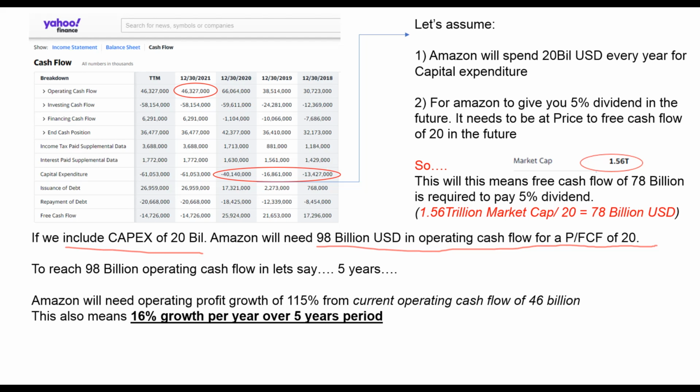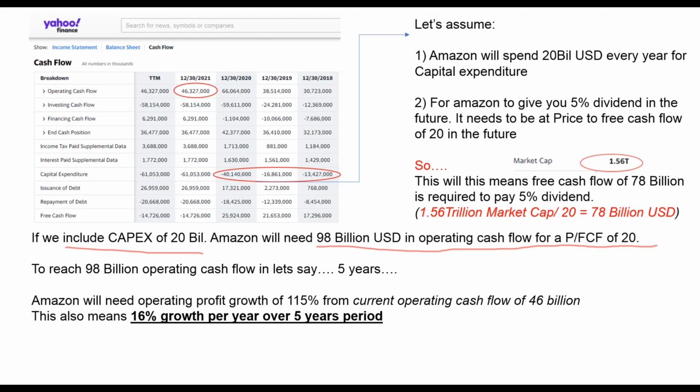This would translate to a 115% growth from the current operating cash flow. This similarly translates to a growth of 16% compounding annual growth over 5 years. Only then will it justify the price to free cash flow of 20. This means if you want to earn a profit from the stock price appreciation, the growth of operating profit will need to be more than 16% over the next 5 years.